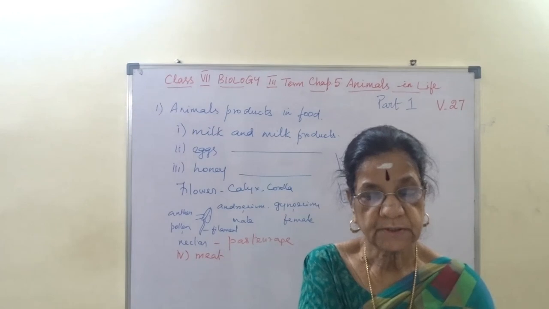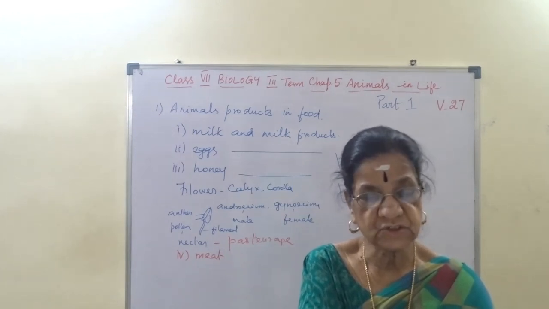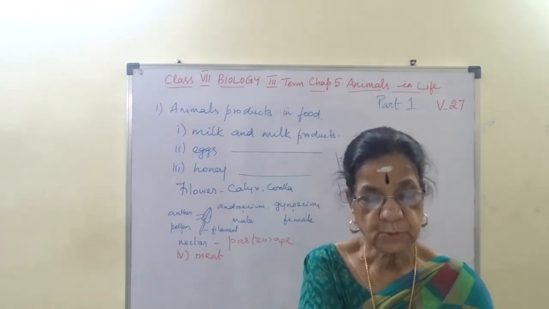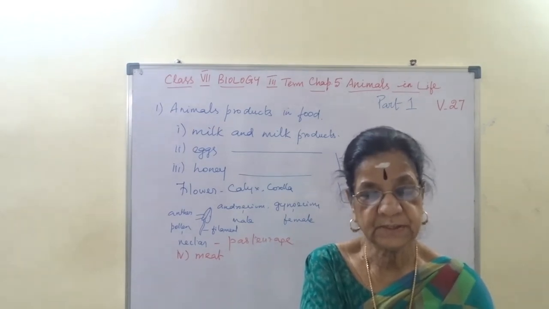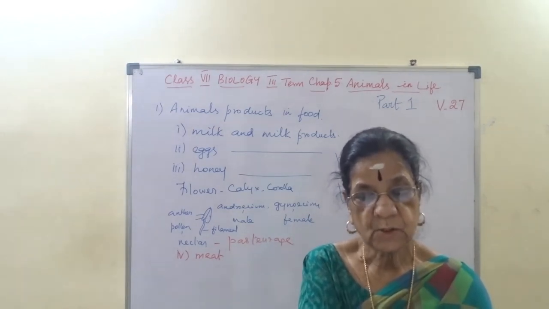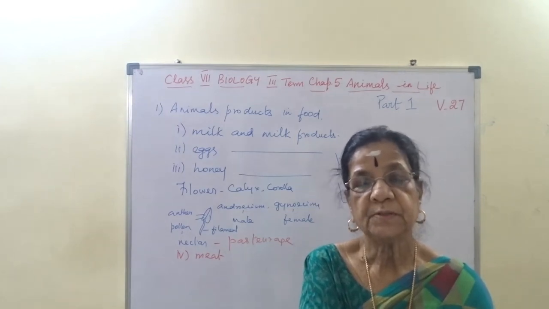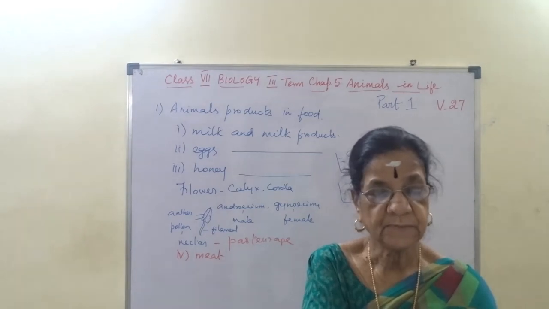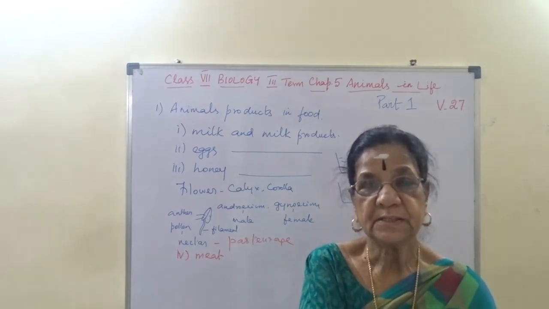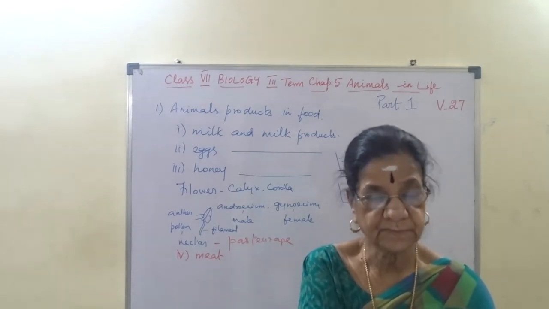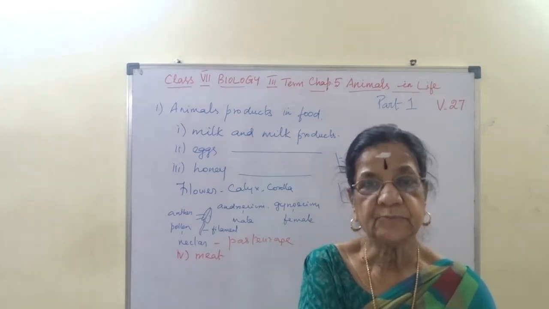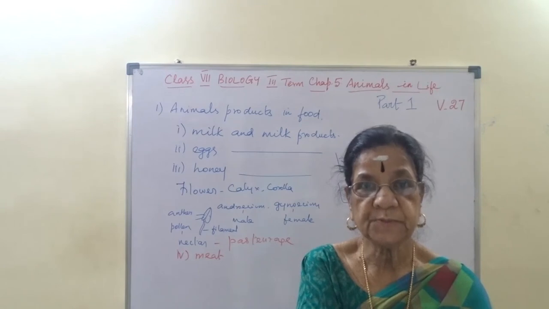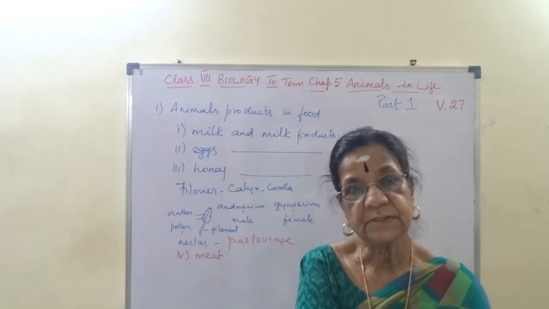Plenty of water, proper ventilation and regular feed that is rich in protein, fat and vitamins. That means plenty of air, light and a particular temperature are needed. Regular feed means food that is rich in protein, fat and vitamins.